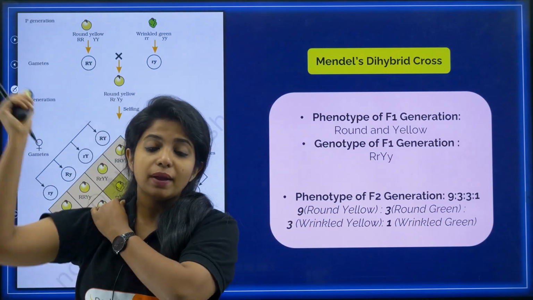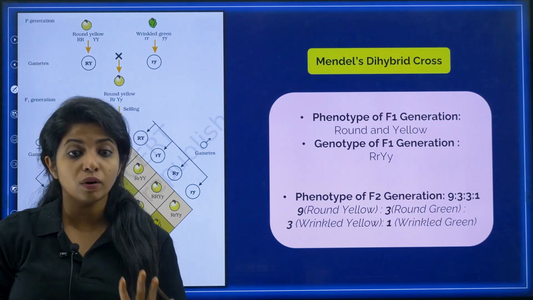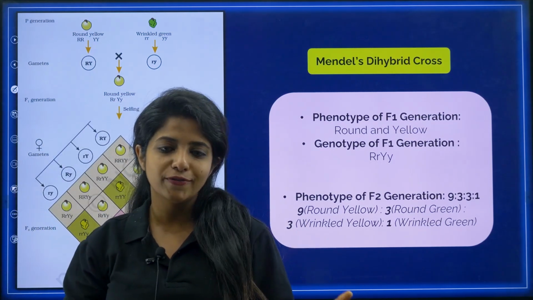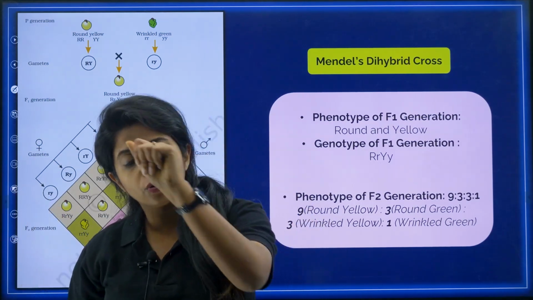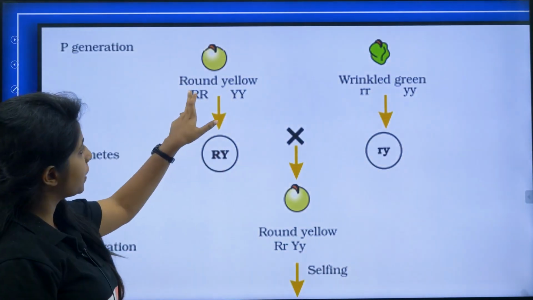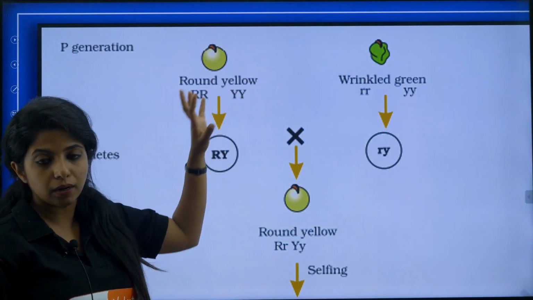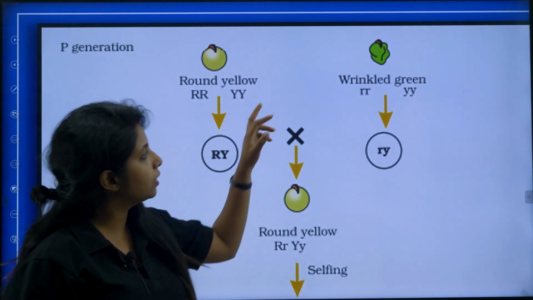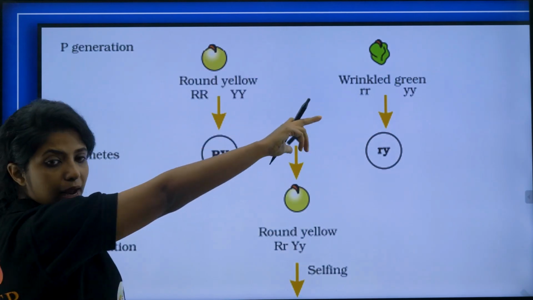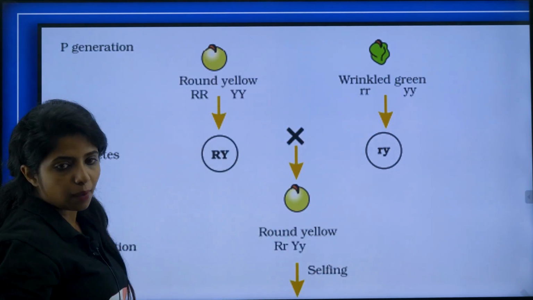Okay, now we have Mendel's dihybrid cross, my dear children, where until now we were talking about just one character at one particular point of time, that is, say, violet white, tall dwarf or things like that. But here we are going to talk about two characters, and what are the two characters over here? Let's see. So Mendel basically took round seeded plants with yellow seeded plants. Round and yellow were together and wrinkled and green were together. So a plant was producing a seed that was round and yellow, another plant producing seed that was wrinkled and green. So round is dominant, which is why I say capital R.